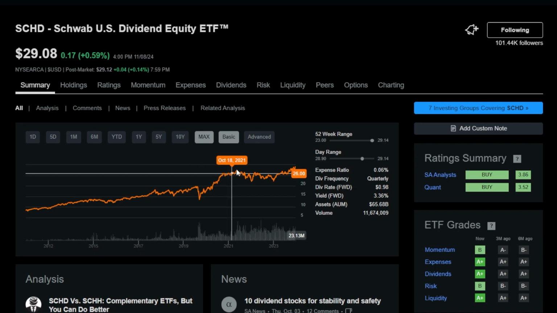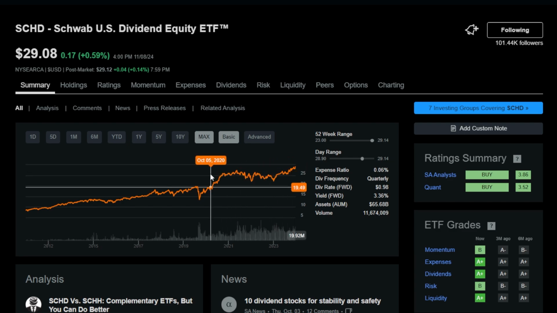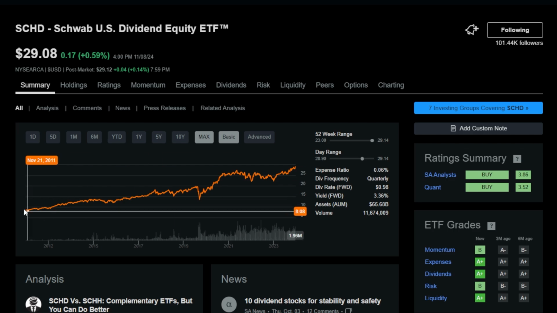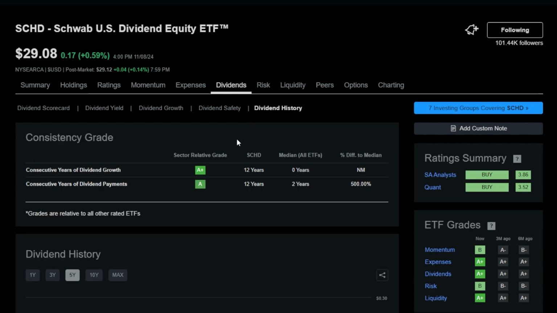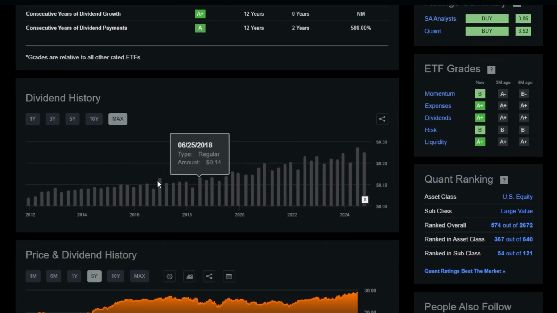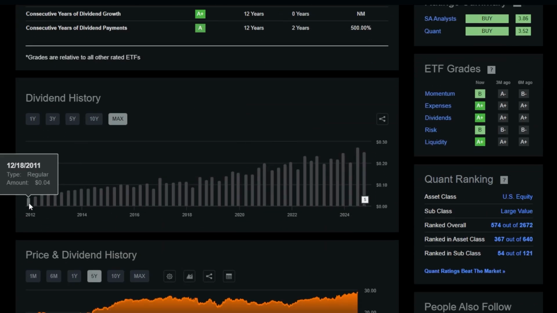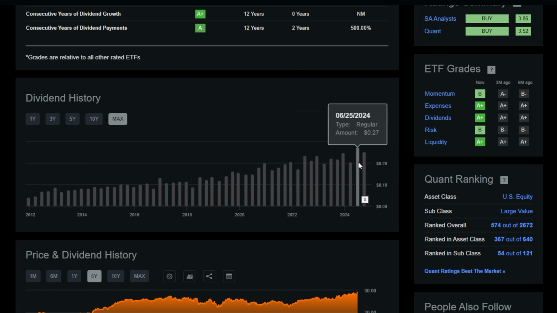But even still, it just does go to show that by investing into a super powerful dividend growth ETF that not only has grown 240+% on the max time frame, this is over 13 years, but also, like I said earlier, this ETF has paid investors more and more in dividend income over time. Now, just to give you a quick reminder, around 13 years ago, investors that bought into SCHD were receiving anywhere from around 4 cents per share, and this is all split adjusted to 5 cents per share on a quarterly basis. Now, as of recent, 27 cents per share, or even 25 cents per share.